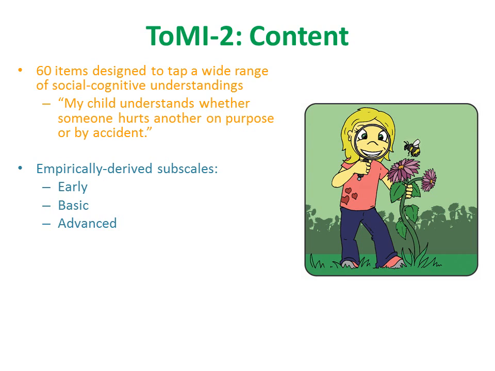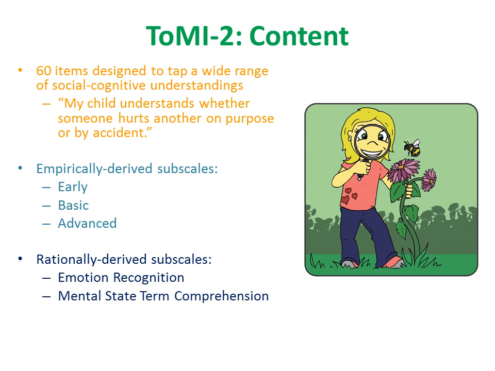After finalizing the content of the early, basic, and advanced subscales, the ToMI-2 was also scrutinized for the presence of additional subscales. 3 additional subscales were identified on theoretical basis where items appeared to belong to a particular theory of mind content domain while also spanning early, basic, and advanced levels of theory of mind. These subscales are the emotion recognition, mental state term comprehension, and pragmatics subscales.